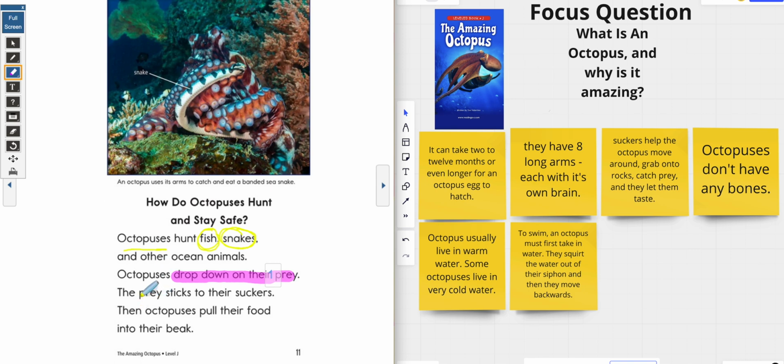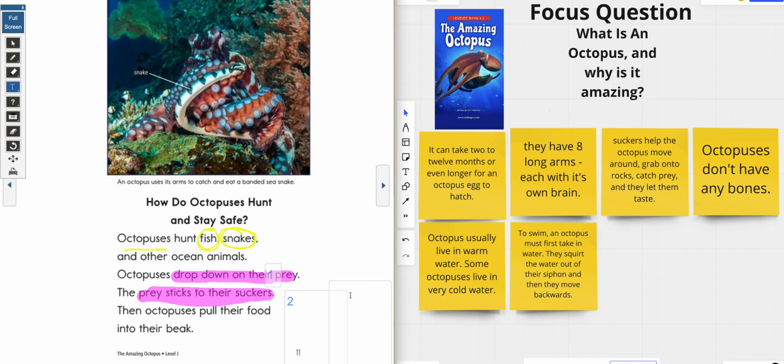Because it says the prey sticks onto their suckers. So first they drop down, bam, I'm on you, fish. Bam, I'm on you, snake. And then the second thing it's going to do is stick, okay? And I'm putting the number 2 right here just so we can remember.